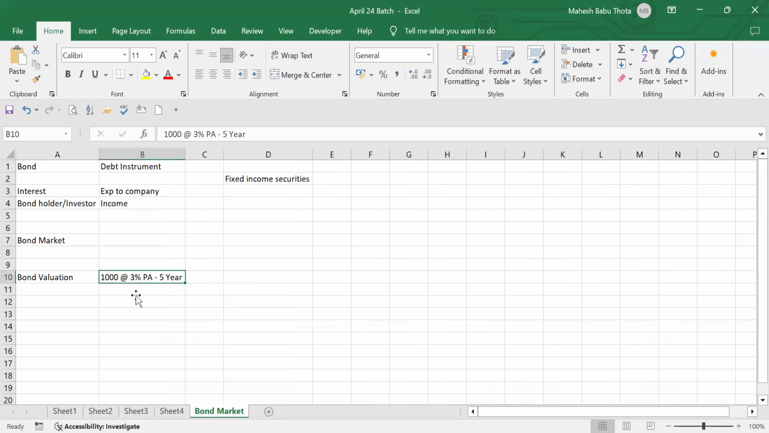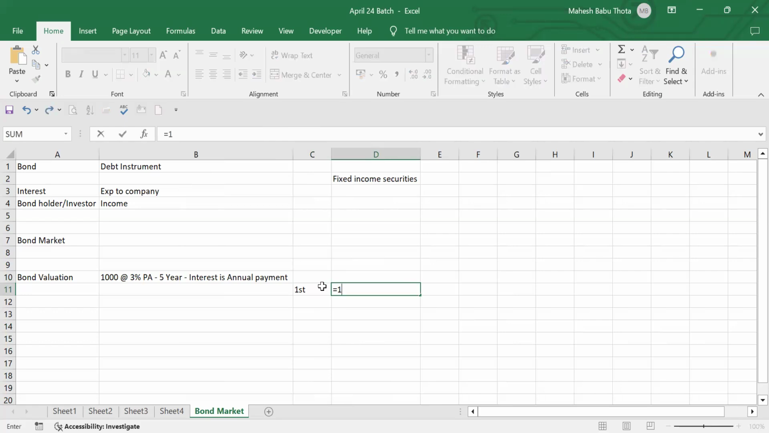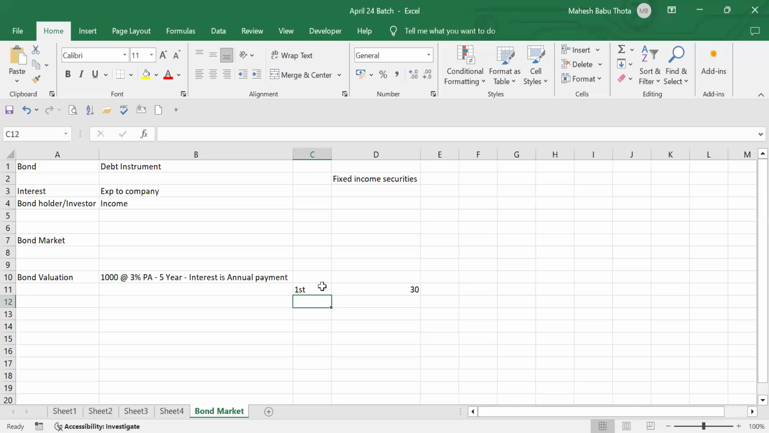Suppose the interest payment is an annual payment. We will consider the cash flows now. Let's divide the cash flows. In the first year, how much will I get? 1,000 rupees into 3% is 30 rupees. The first year return is 30 rupees.